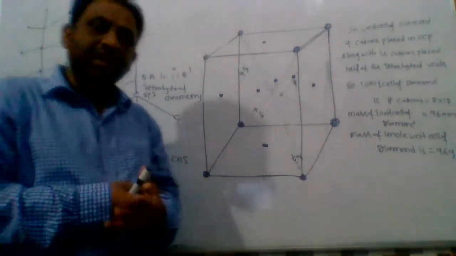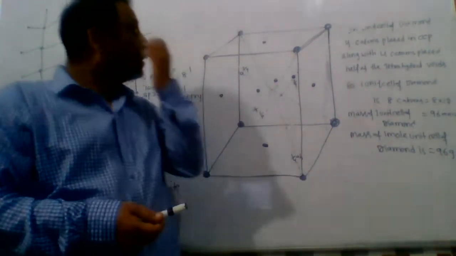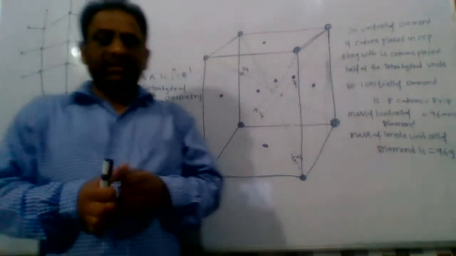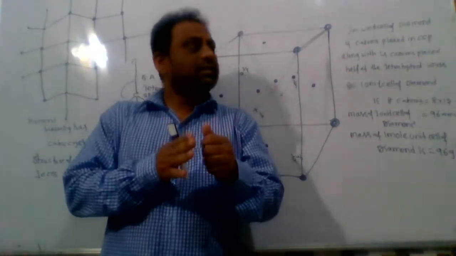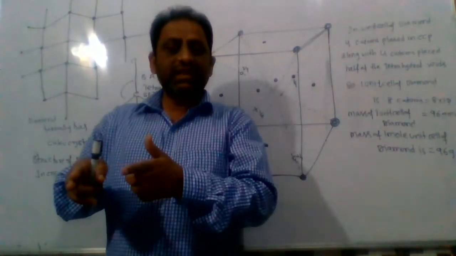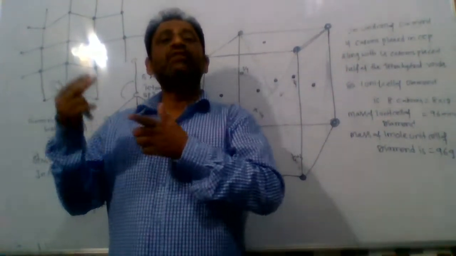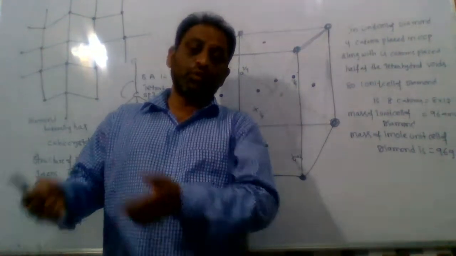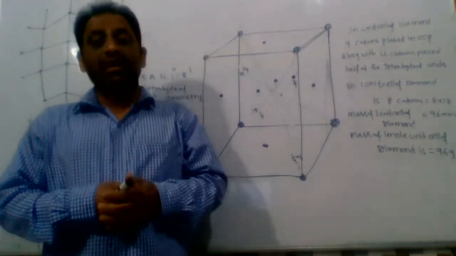What is meant by allotropy? Allotropy means the element is available in nature in more than one physical form. Those different physical forms are called allotropes.